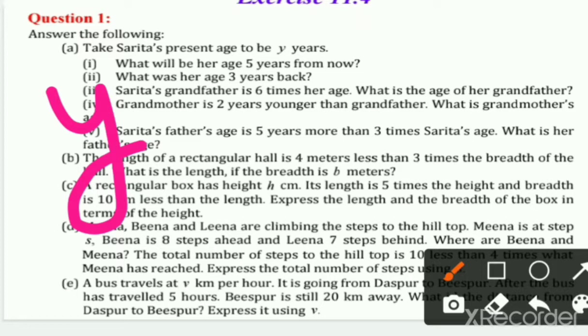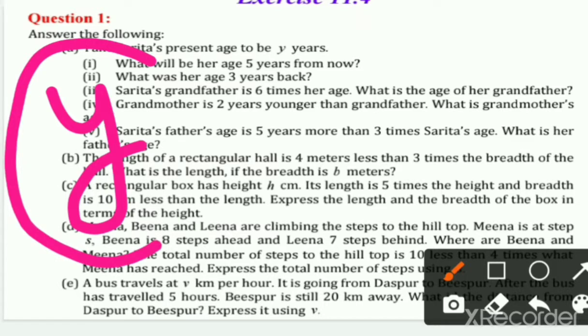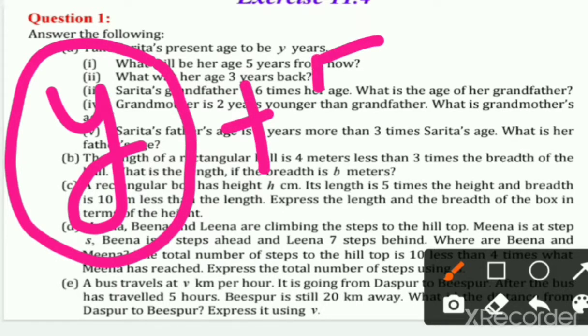It means 5 years later, 5 साल बाद. So if she is at the present age Y, then 5 years from now will be plus 5 more. If I am now 20 or 25 years old, then 5 years from now I will be 25 plus 5, right? So her present age is Y and 5 years from now will be Y plus 5.